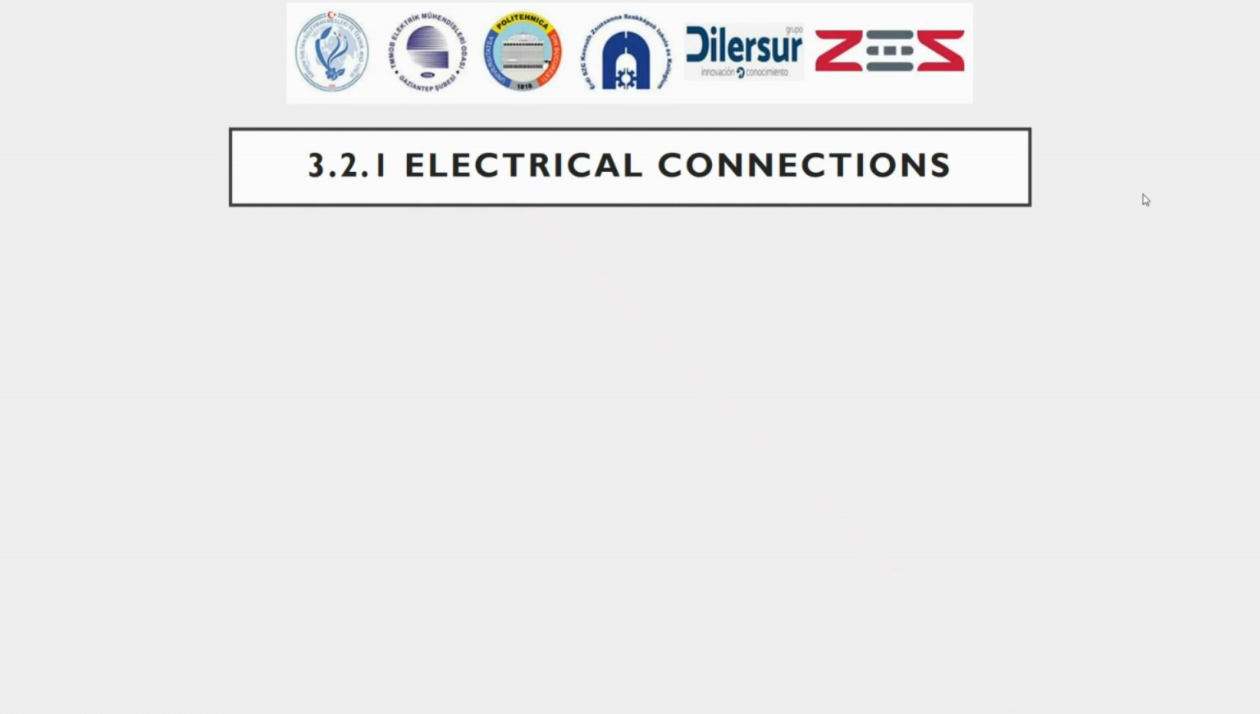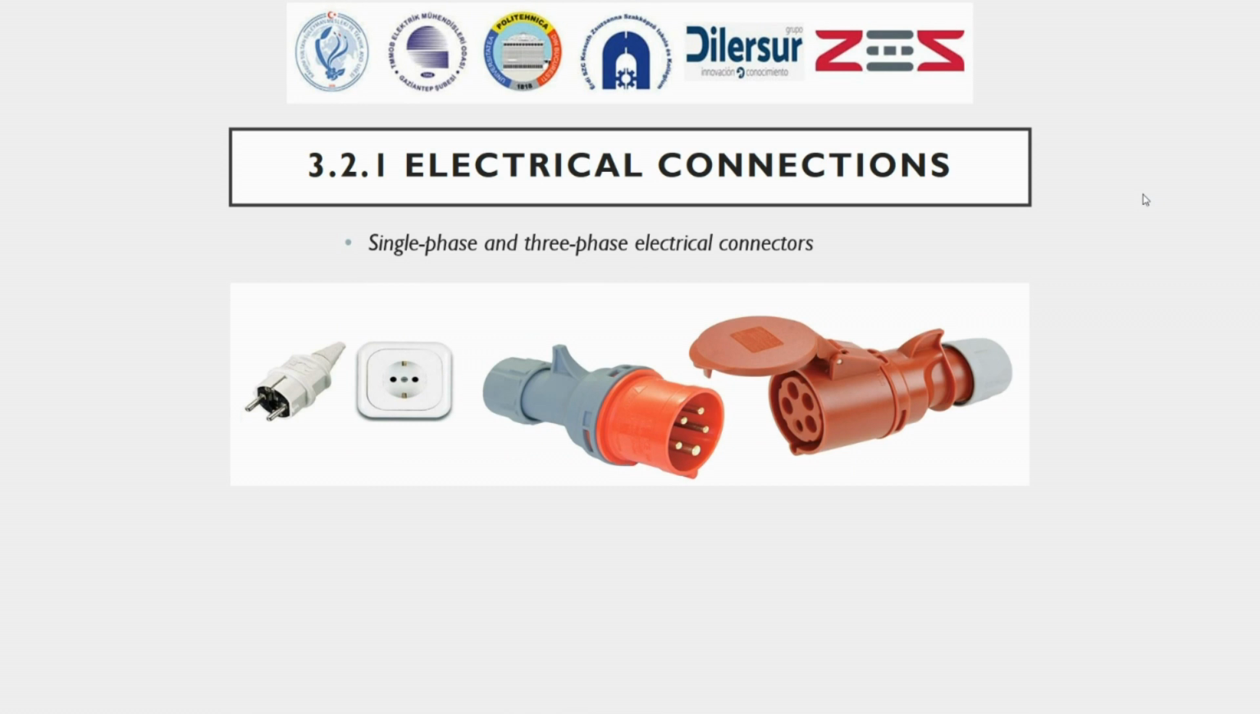First one about the electrical connections. The types of electrical connectors permitted by the standard depend on the voltage level used, the type, the current drawn by the equipment to be used, and the contact protection class of the equipment. This picture shows single-phase and three-phase electrical connectors.